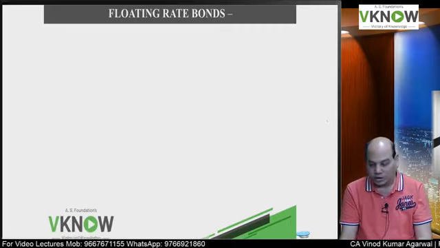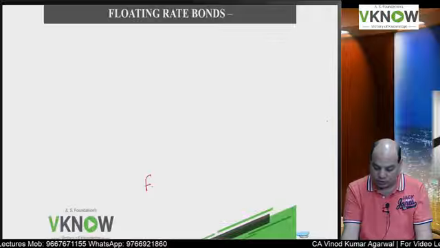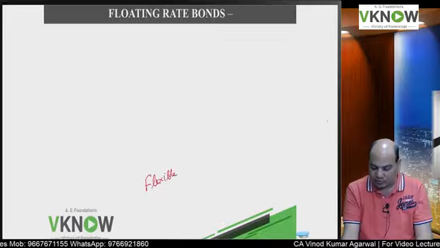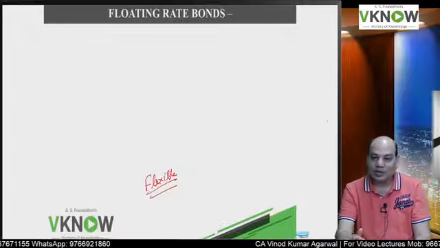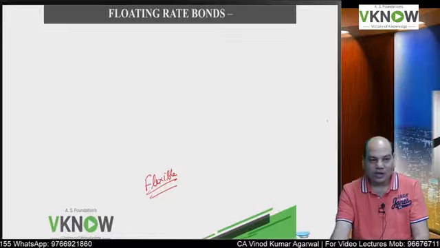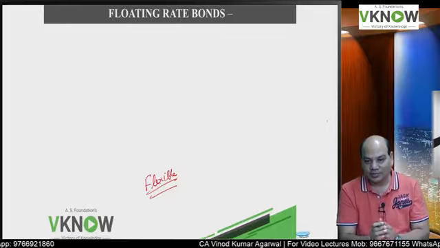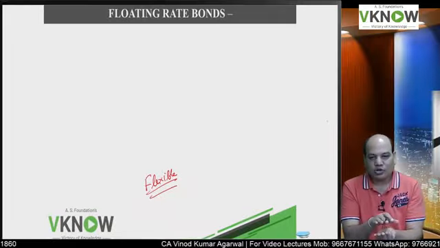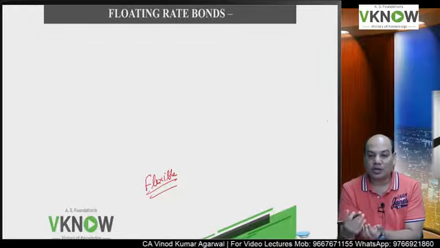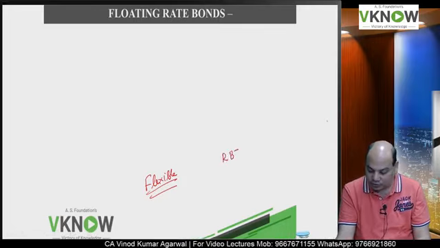Next is the floating rate bond. What is the meaning of floating rate bond? It means flexible rate. The interest rate is not fixed forever. The interest rate will be revised quarterly, half yearly or yearly based on a benchmark rate, based on a standard rate, the rate which will be used for deciding what will be the rate of interest in the future period. For example, the interest rate will be based on the RBI repo rate.